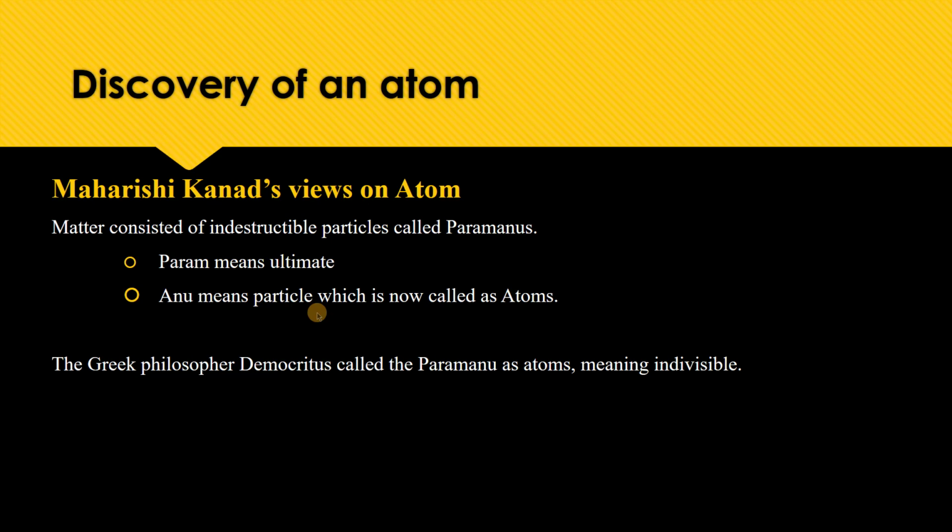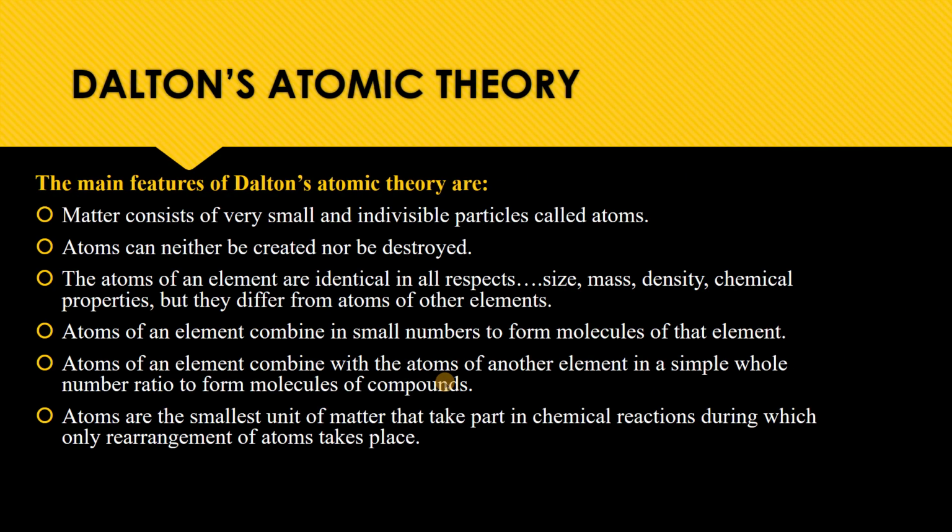That means, according to this theory, an atom combines with another atom to form a bigger particle called a molecule. Then next comes Democritus. He called the paramanu an atom. Atom is a Greek word, and the meaning is indivisible. Next comes Dalton's atomic theory. In 1808, John Dalton, an English scientist, described the atom as the smallest particle, exhibiting all the properties of a particular element.